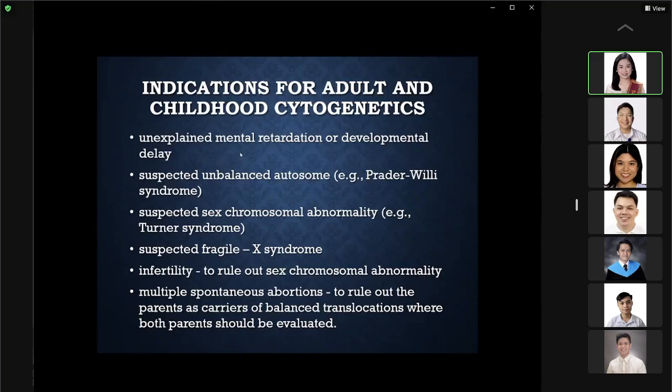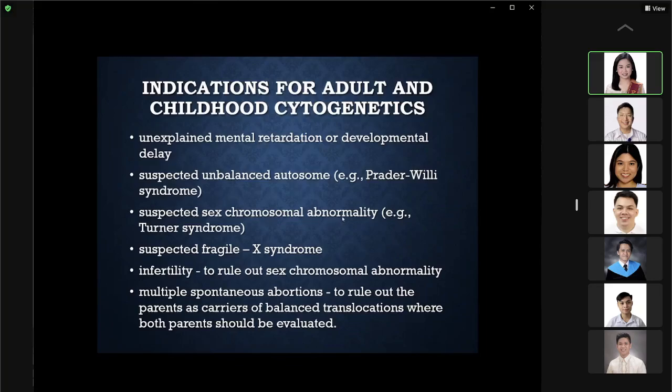Okay, so we watch for the different milestones of your infants and then observe whether they are occurring at the right time. Suspected unbalanced autosomes, so patients who have Prader-Willi syndrome, okay, if they are manifesting obesity and a lot of appetite to eat, then think of an unbalanced autosome.